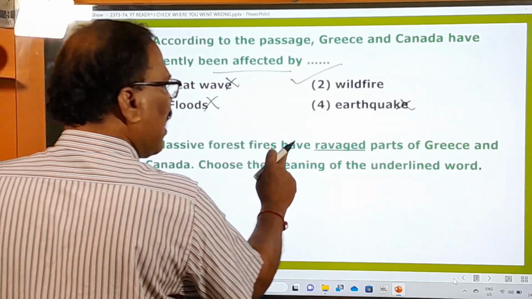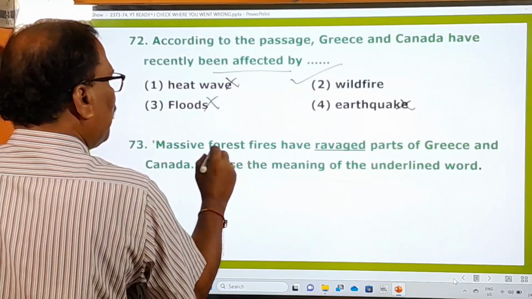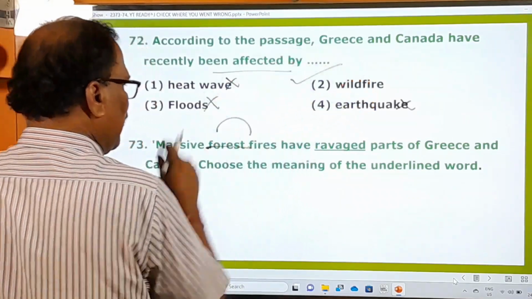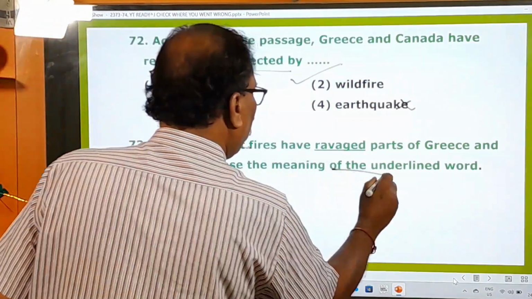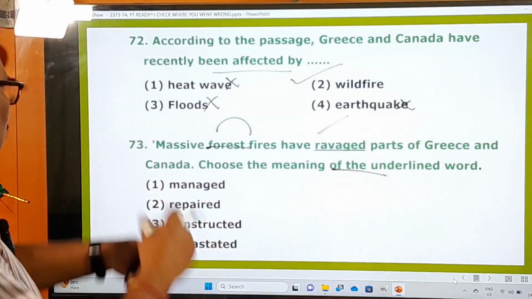Massive forest fires have ravaged parts of Greece and Canada. Now here also you can understand. Massive forest fires, forest fires means wildfire. That is there. Choose the meaning of the underlined word. Ravaged means what? Ravaged means, I have already told you, destroyed or devastated, something like that.